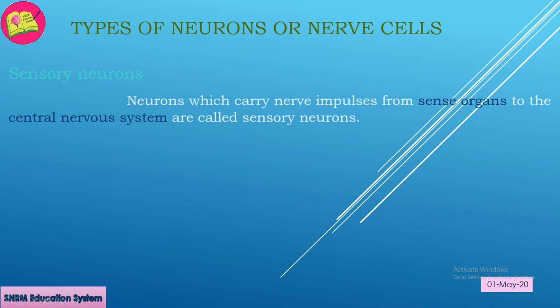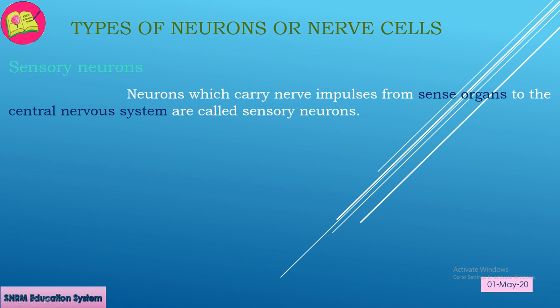Sensory neurons. Neurons which carry nerve impulses from sense organs to the central nervous system are called sensory neurons. Dear students, we know that nerve impulses are the messages transmitted from one part of the body to another. These messages are taken from ears, eyes, skin, tongue, nose, etc., which are called sense organs, and transmitted to the central nervous system, that is brain and spinal cord.